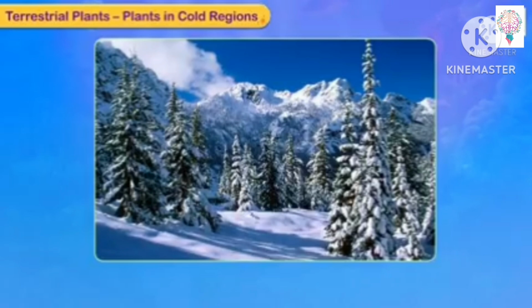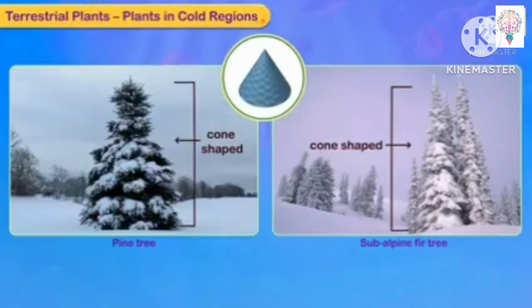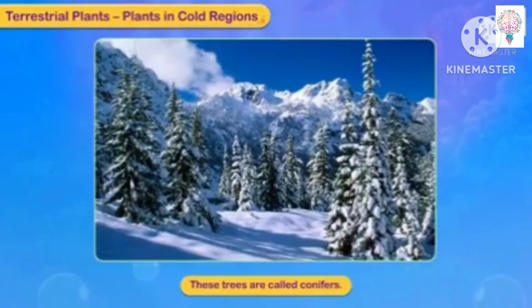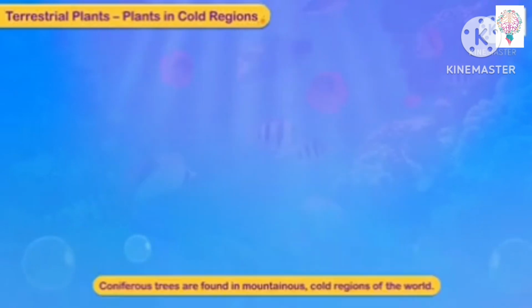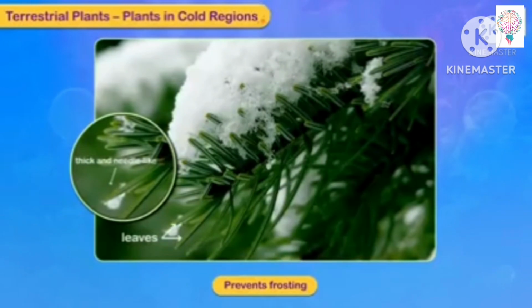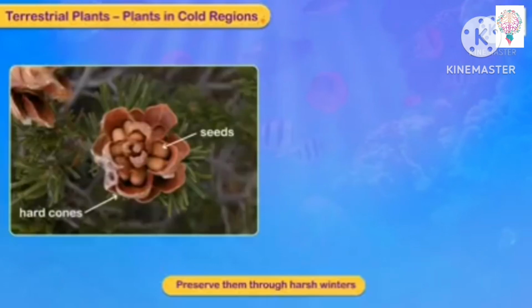Plants in cold regions like fir tree, pine tree or subalpine fir trees are cone shaped. That's why these are also called as conifers. Why will they be cone shaped? Coniferous trees are found in mountains, cold regions of the world. Here, most of the time, the snowfall will be there. The leaves prevent frosting because they will be needle-like. Preserve them from the harsh winters. The seeds will be inside hard cones in pine.